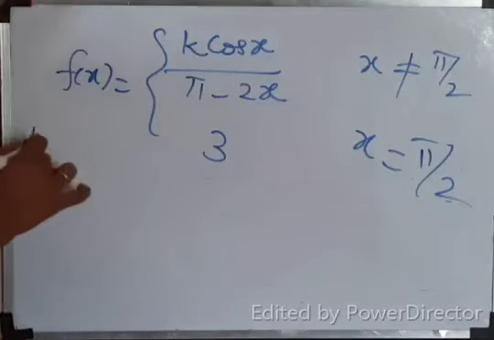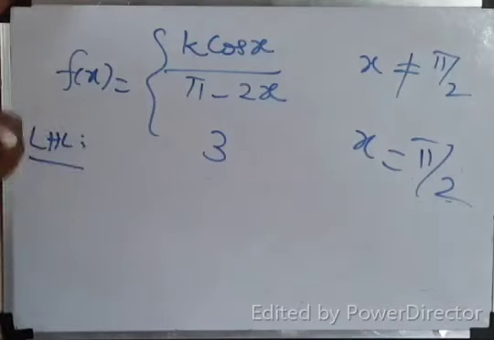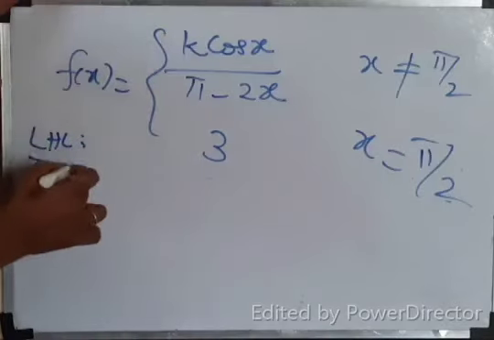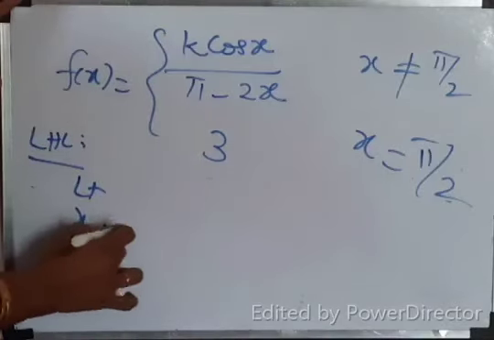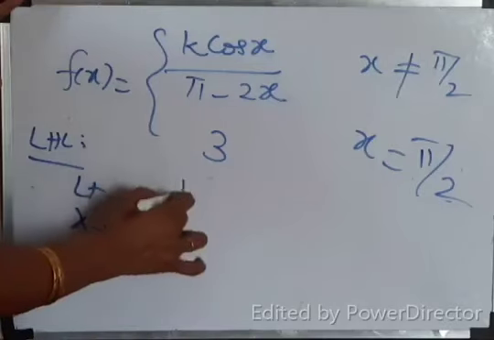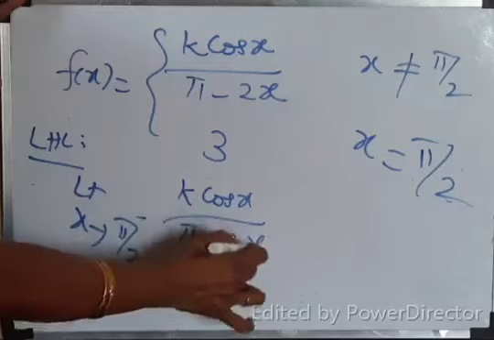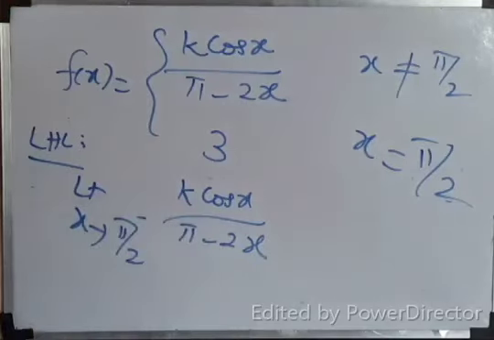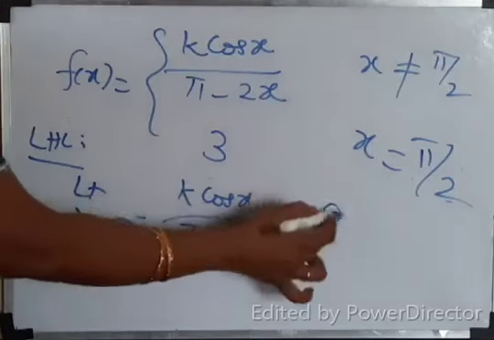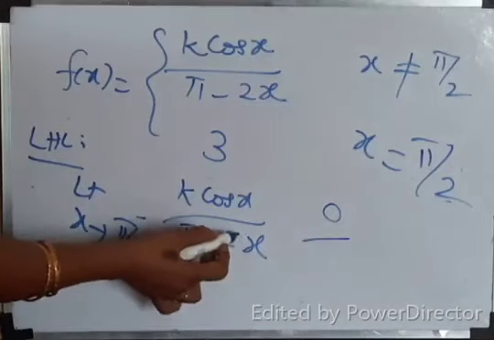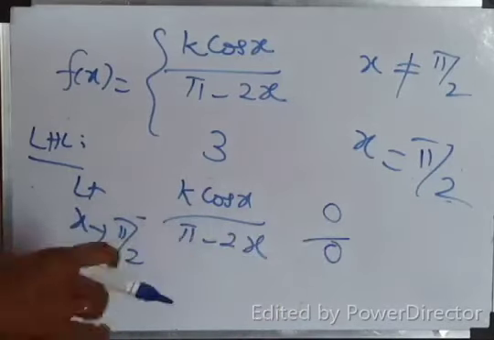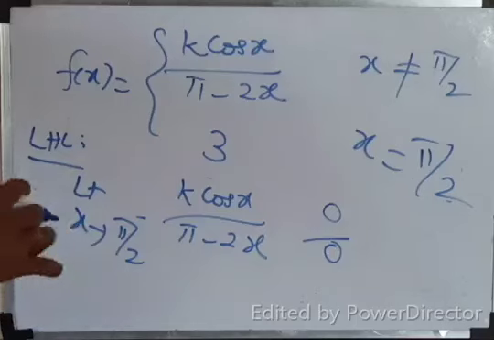Okay. Now we start LHL. No need to repeat RHL because same function only no. So limit x tends to pi by 2 minus, k cos x by pi minus 2x. What is cos 90? 0. By 2 into pi by 2, pi minus pi 0. 0 by 0 form. So what I have to do?